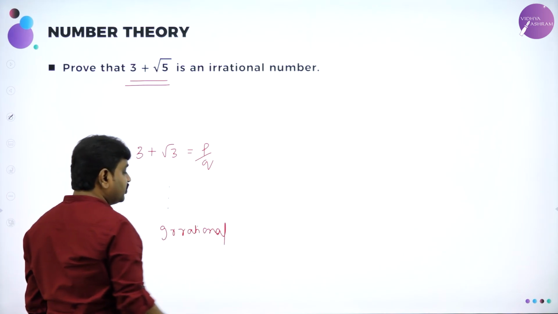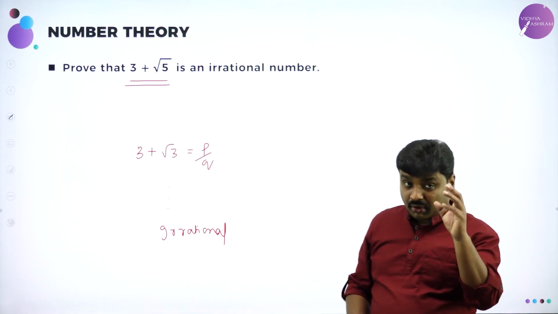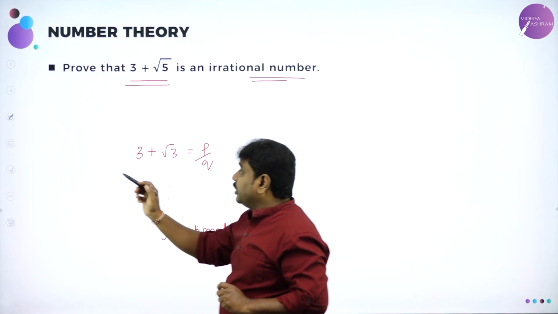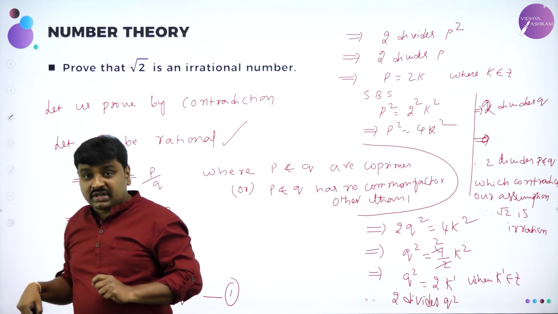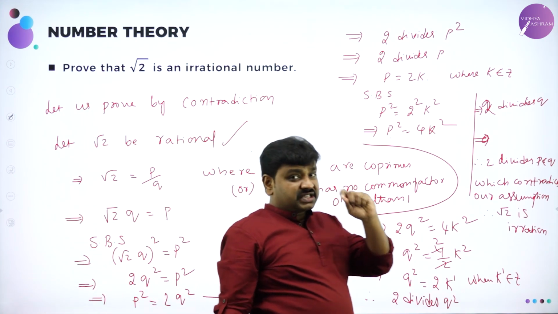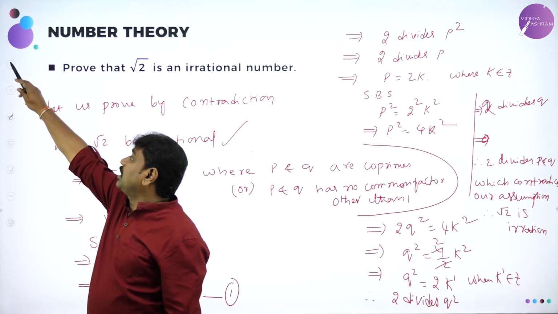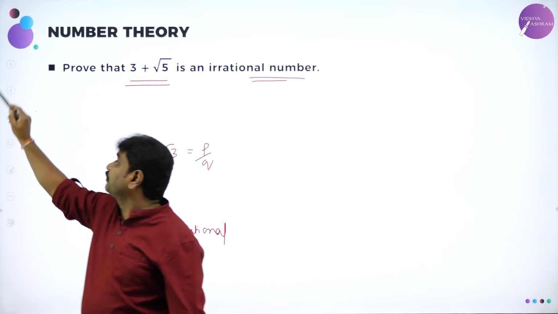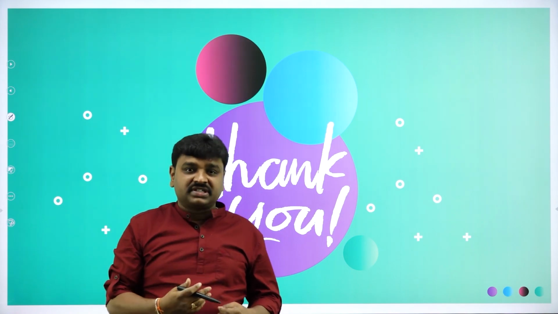In my next session I am going ahead with problems based on proofs of irrational numbers. By then just follow what I have done and understand. In my next session I will go ahead with as many problems as possible, and I just gave a sampler here. From this problem we will be starting our next session. So just recollect this and attend my next session.